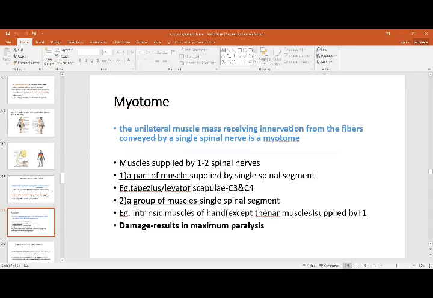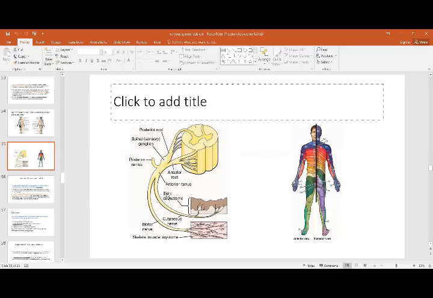That was dermatome. Myotome is the unilateral muscle mass receiving innervation from the fibers conveyed by a single segment. I showed you this picture. This is a single spinal nerve which is supplying this area of the skin, called a dermatome, and this which is supplying a certain area of the skeletal muscle is called the myotome.